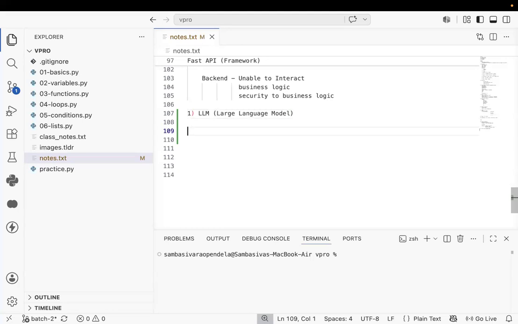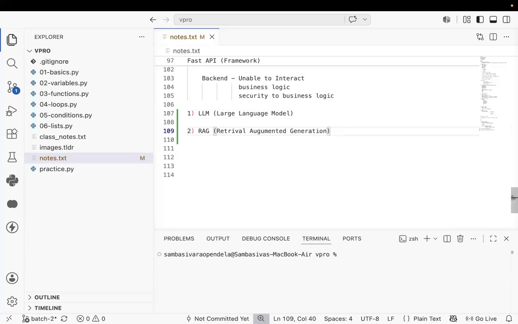Second one is the RAG. What is RAG? RAG stands for retrieval augmented generation. That is called as the RAG.